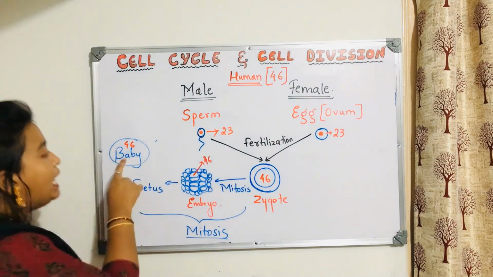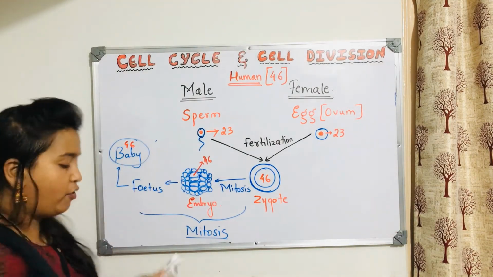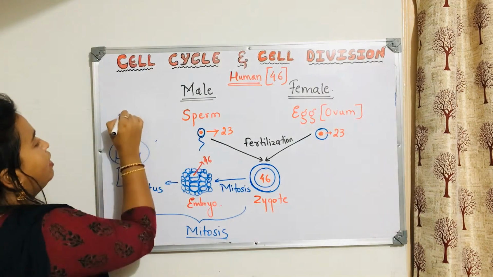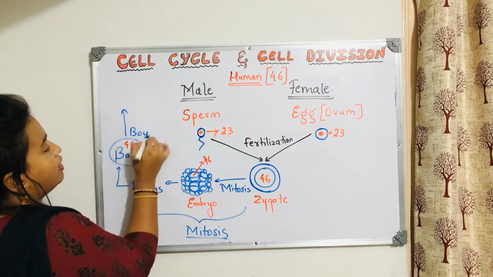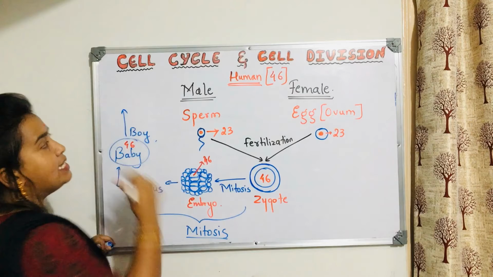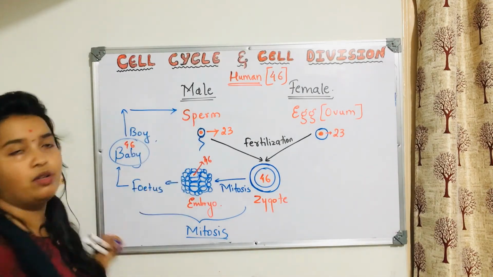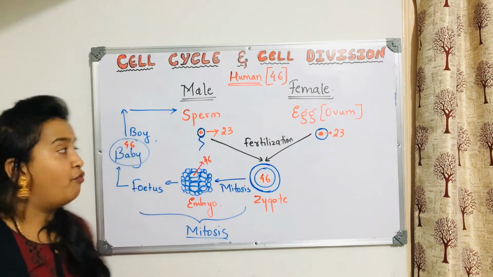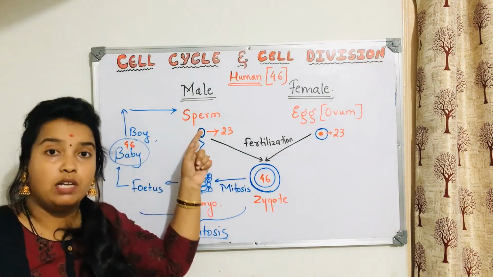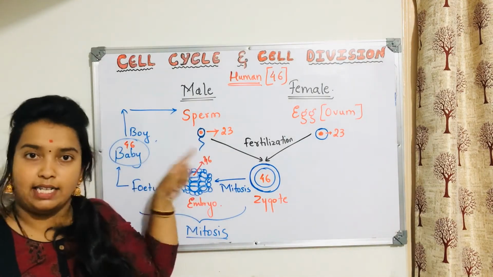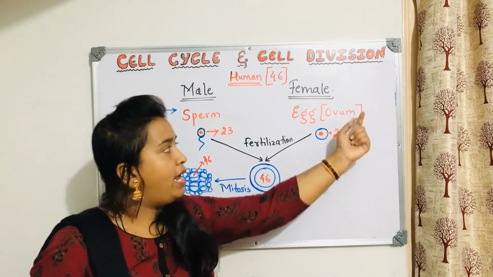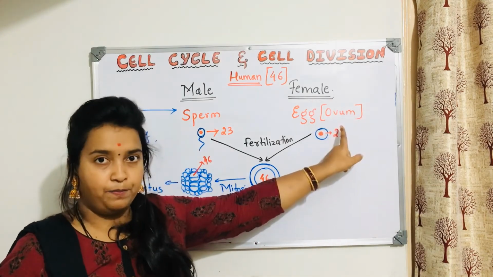But when it attains puberty, for example, if this is a baby boy, then obviously at the age of puberty he will start producing what? He will start producing sperm. So where in his body are sperms produced? In the testis. If it is male, testis. If this baby was a female, she would have produced egg.